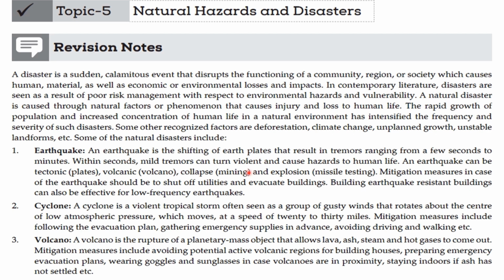Within seconds, mild tremors can turn violent and cause hazards to human life.